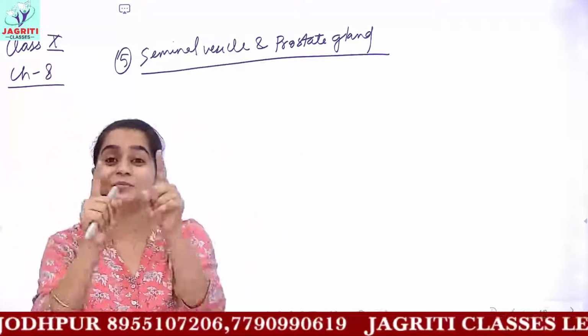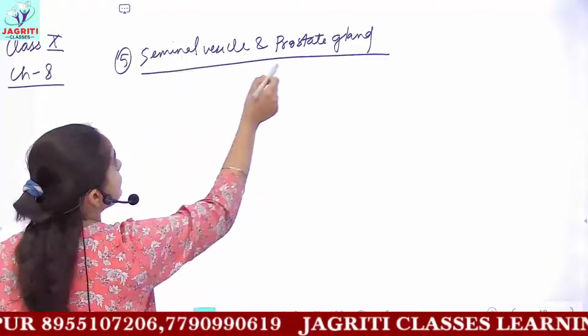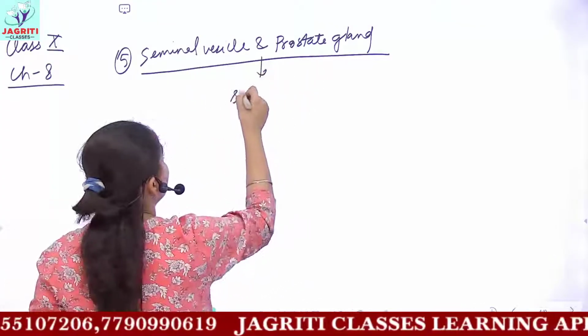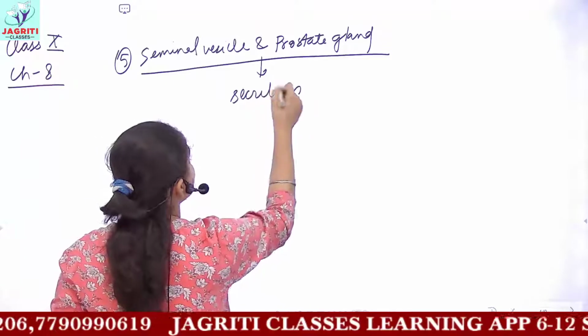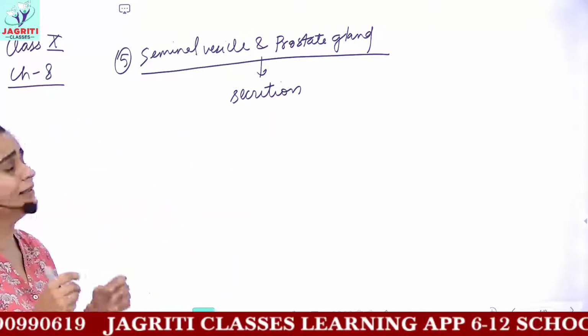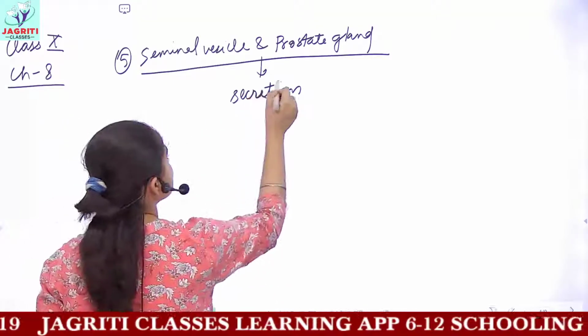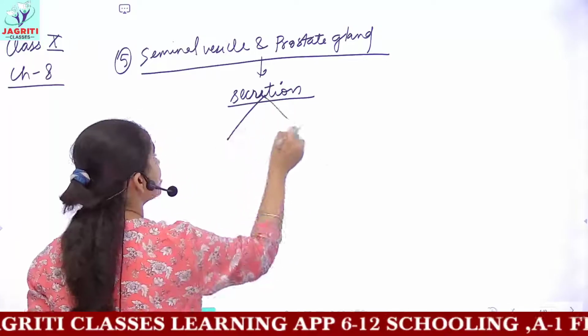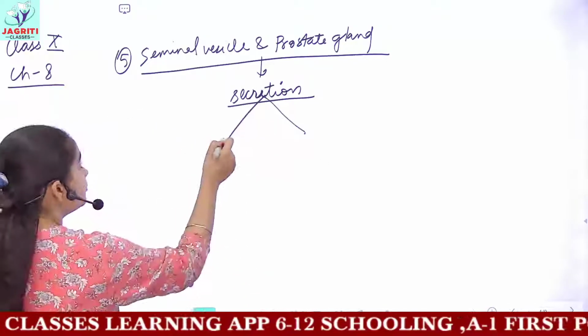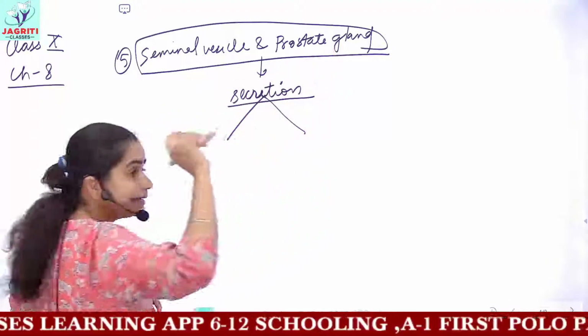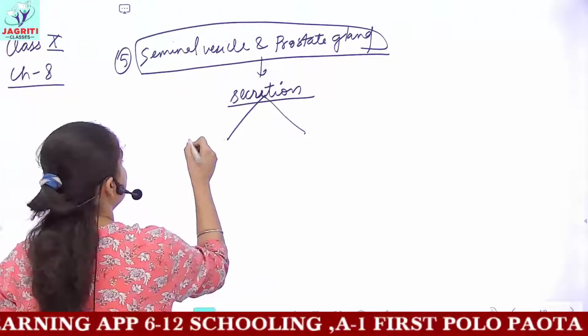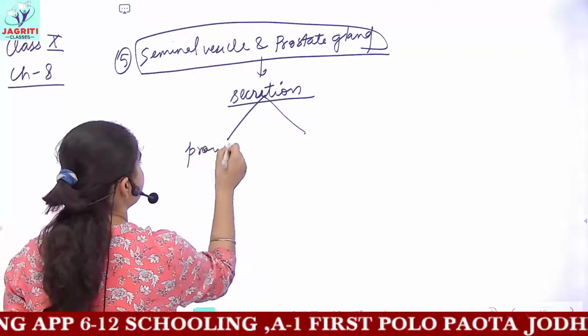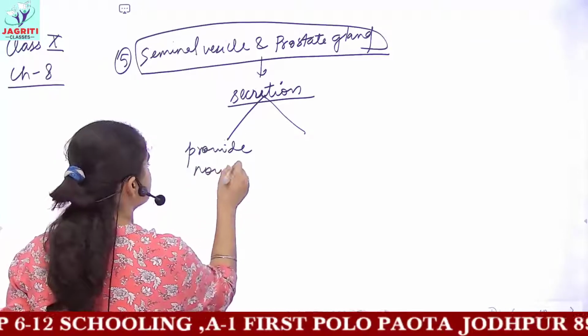You can see the diagram in your books too. These seminal vesicle and prostate gland secrete certain hormones, and their secretion also has two functions. The first function performed by the secretion of these glands is that they provide nourishment to the sperms.